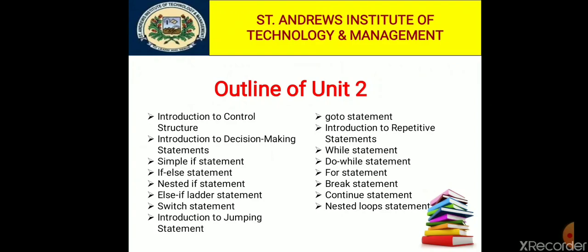In jumping statement we are discussing the goto statement, and introduction to repetitive statement. We also call it looping: while statement, do while statement, for statement, break statement, continue, nested loops statements. So these are the topics which we will cover in this unit.